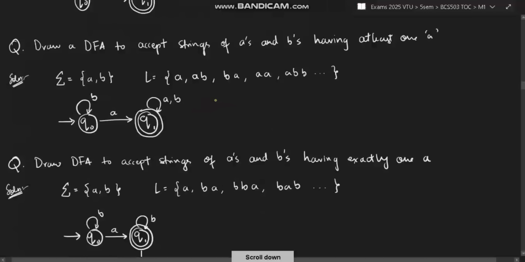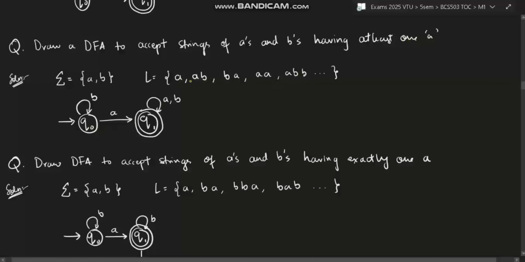Next is: draw a DFA to accept strings of A's and B's having at least one A. At least one A means zero A's are not accepted. At least one A should be there compulsorily. So here the strings are A's and B's, so the alphabet will be A, B, and here we'll have the language. The minimum string is at least one A, so we'll have A, and after that you can have B and A anywhere, any number of times.